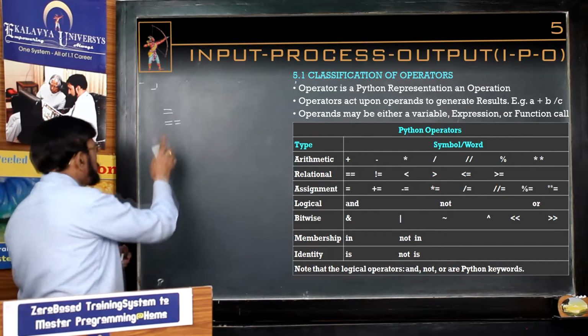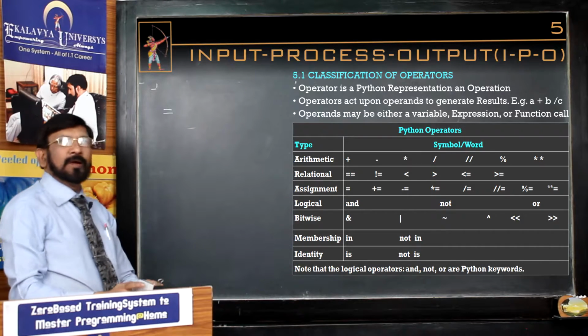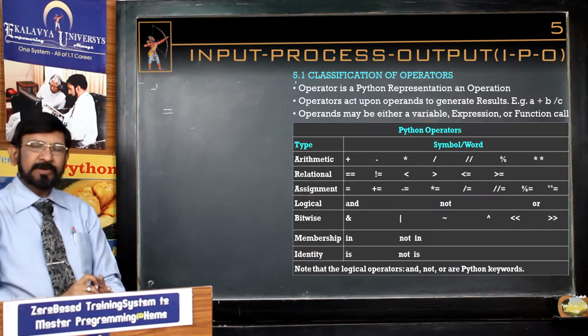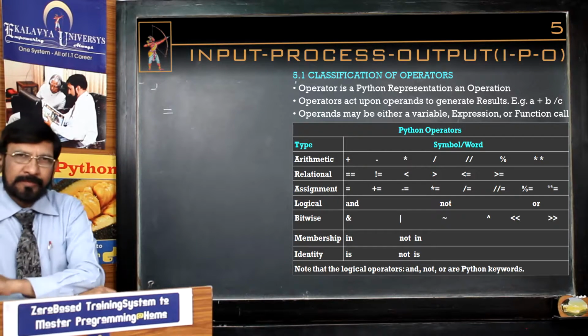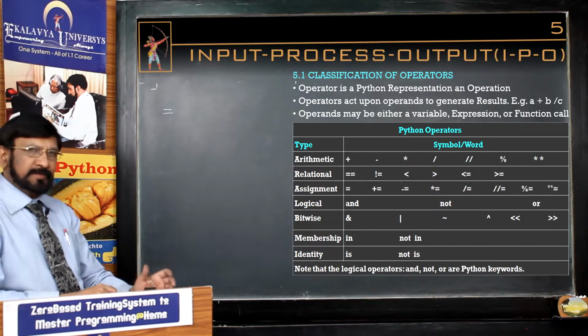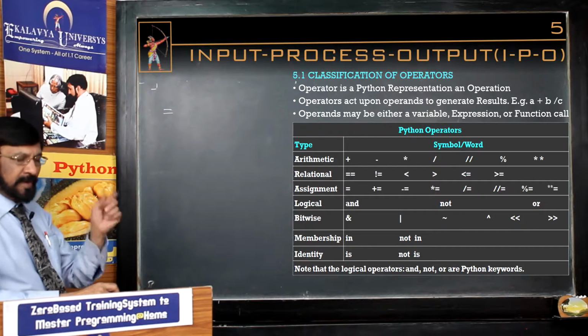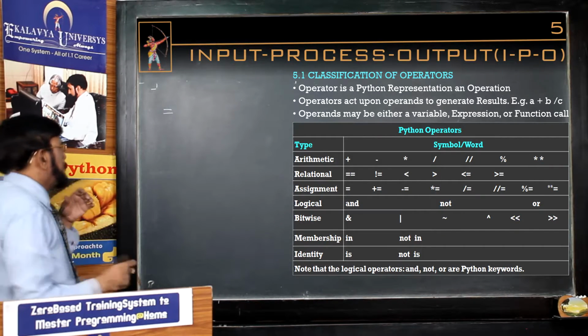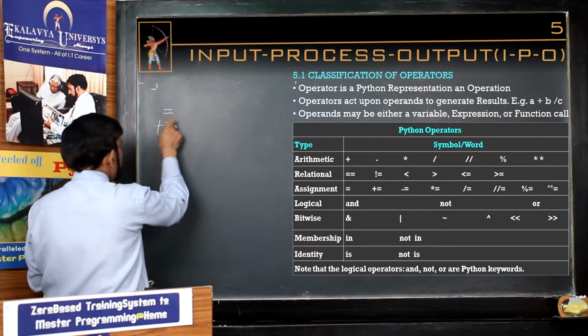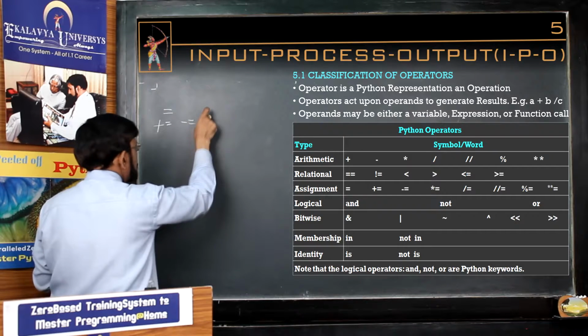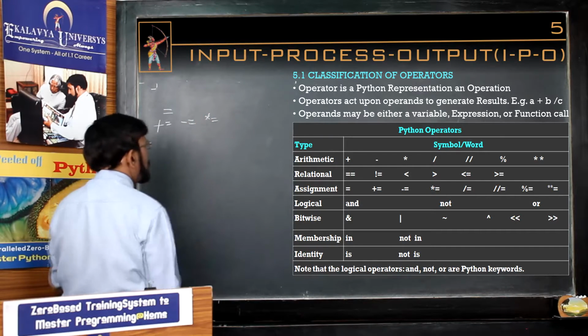Thereafter, assignment operator. Already told you, there is only one assignment operator, but in combination with all arithmetic operators, plus, minus, multiplication, etc., 7 operators, it is combined to create a composite operator, like plus equal to, with no space between, minus equal to, like this.